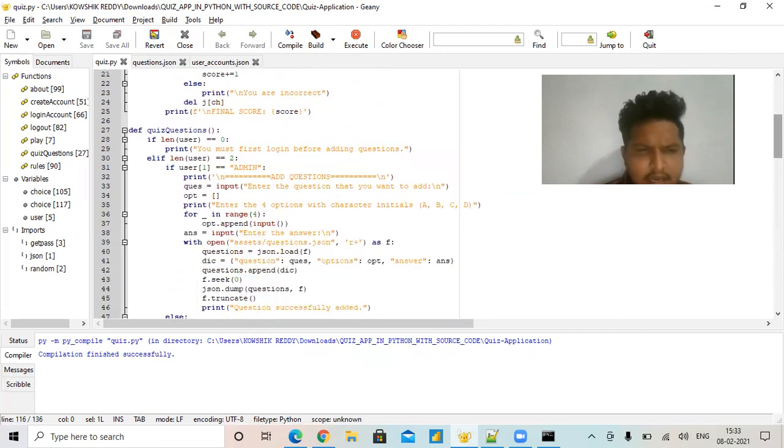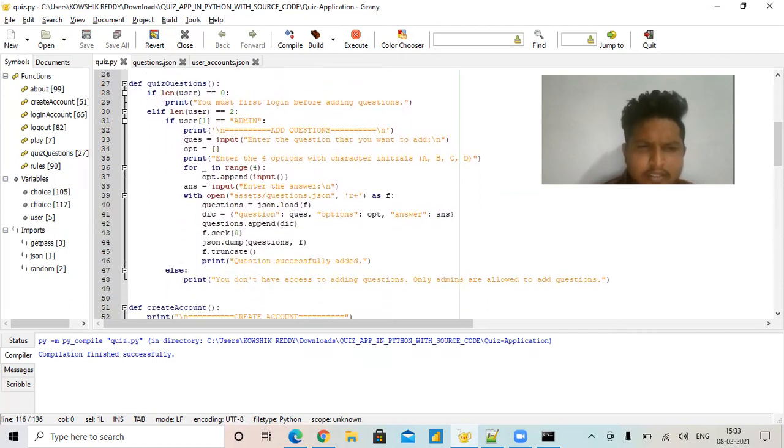The second function is the quiz function, I mean add quiz questions. The add quiz questions module is basically only for the superheroes called admins. Only the admin can watch and read the data.